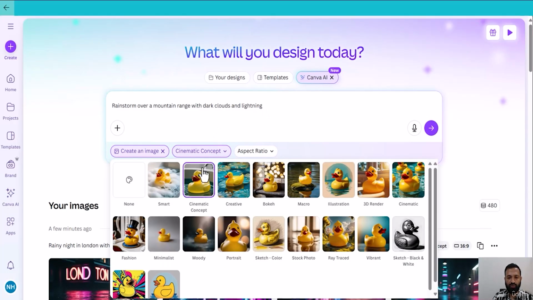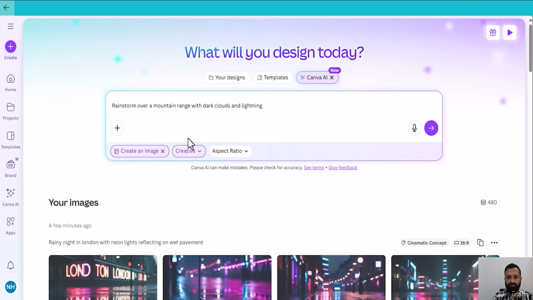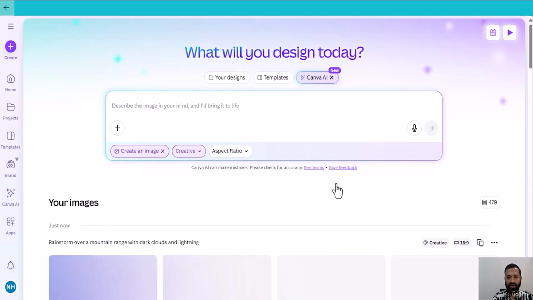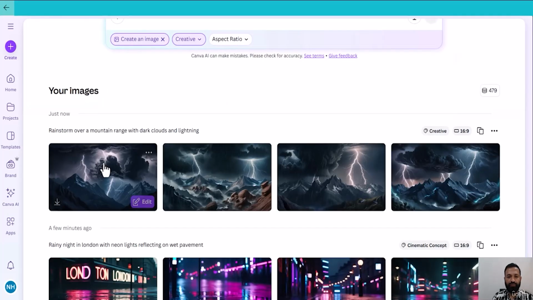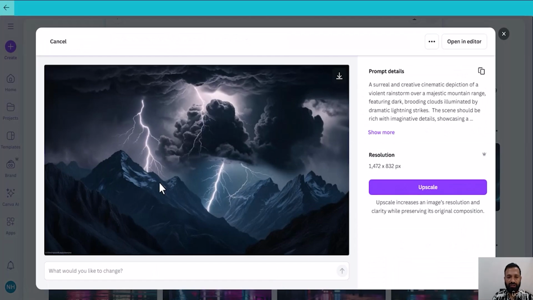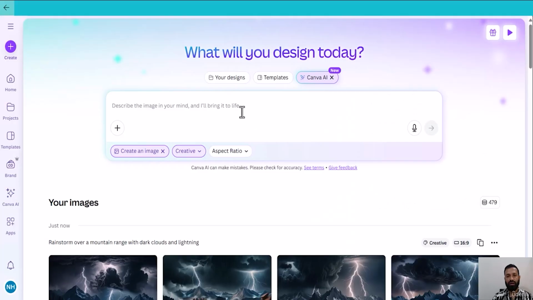Let me change this one to creative. Now let's see what Canva creates with this prompt. This is really impressive, rainstorm in a mountain. Now let me include humans in the prompt. Children playing in the rain under colorful umbrellas in a park.